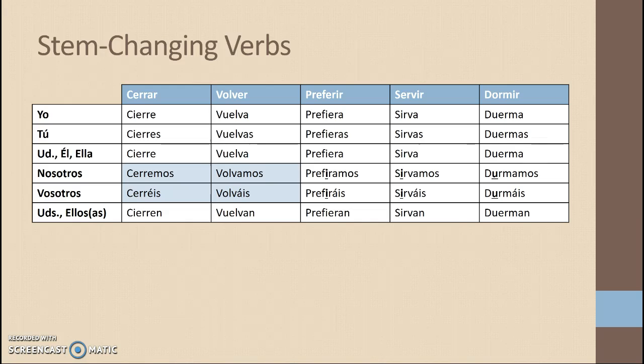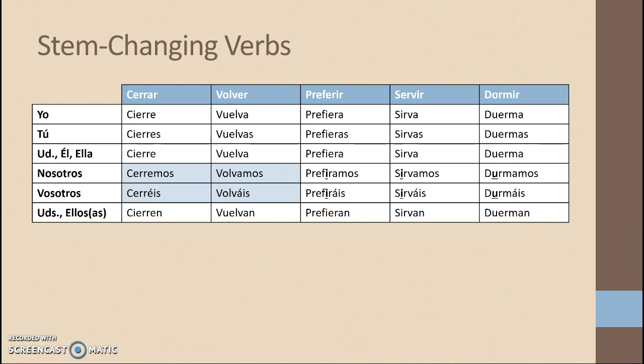I only change this ER verb in the boot, O to UE: vuelva, vuelvas, vuelva, vuelvan. And it's an ER verb, so I flipped my endings. I do not vowel change in nosotros, vosotros: volvamos, volváis.